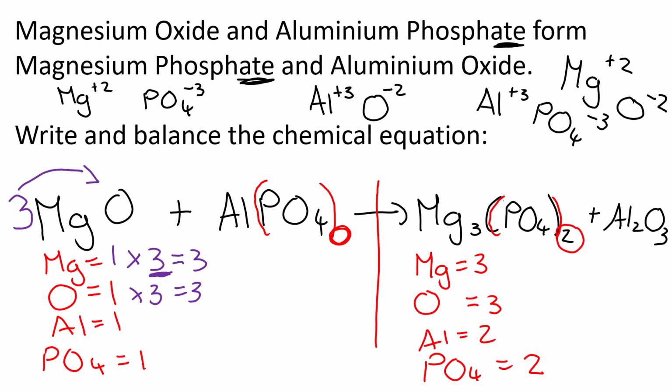Now look at the aluminiums. I got 1 aluminium and 2 aluminium. So how do I get this aluminium to a 2? I times it by 2. Okay, 1 times 2 is 2. Whatever you times it by, that's the number that goes in front, okay, which belongs to the Al, but it also belongs to the PO4. So I times PO4 by 2 as well. So that means PO4 is also a 2. 2, 2, 2, 2, balanced. I would then rewrite it out so that it's nice and neat, and that's all it is.